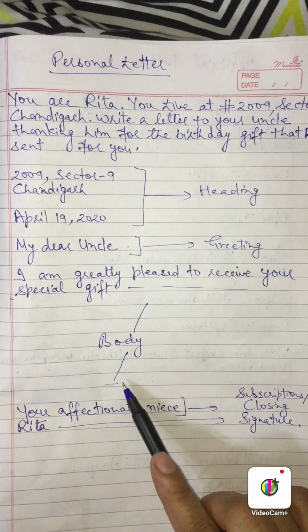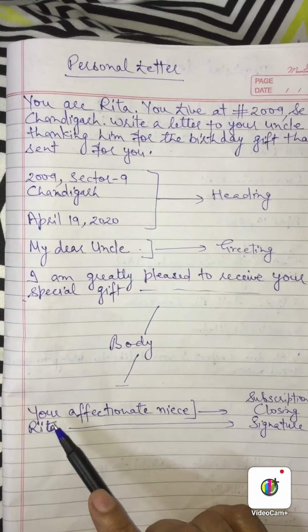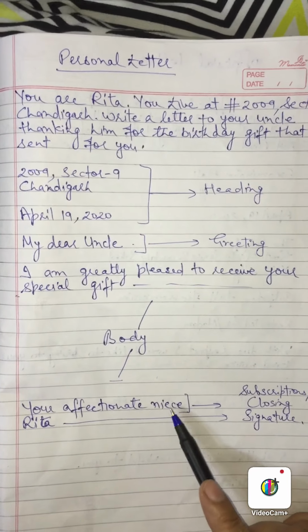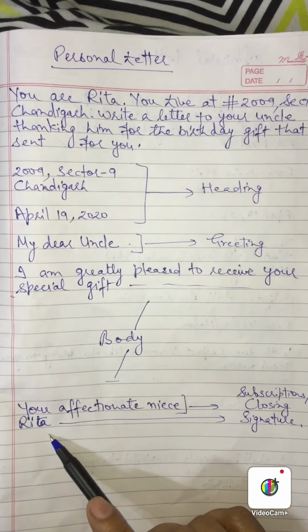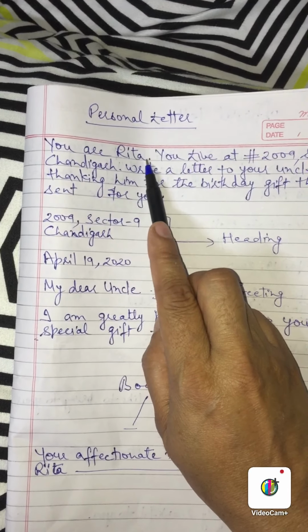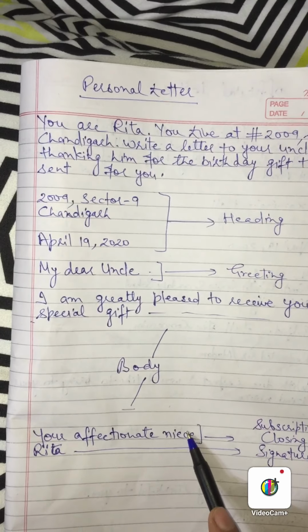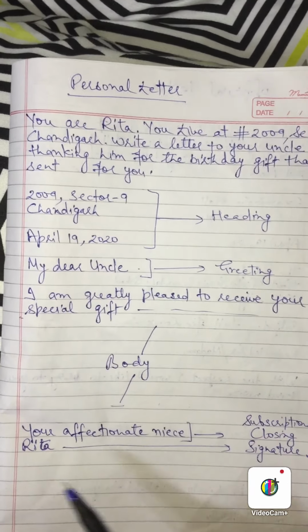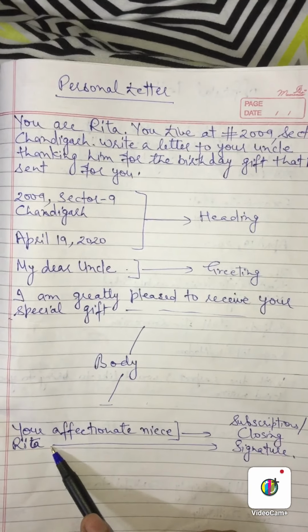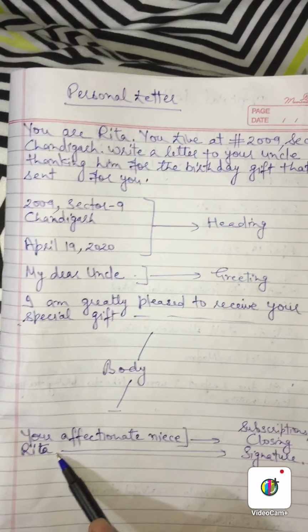When the body finishes here, then leave a blank line again. Your affectionate niece, and in the next line you have to write your name, which is already given, that is Rita. So this will be the subscription or closing of a personal letter. In the last you have to sign. So this is the signature of the sender.